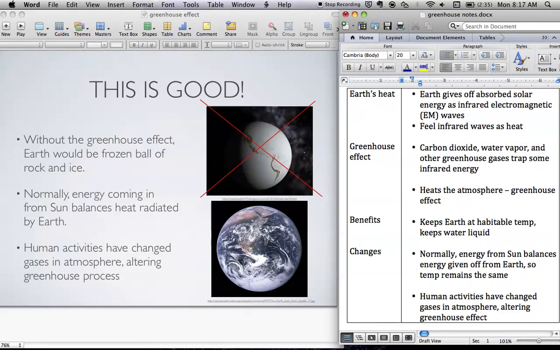And this is what we talk about when we talk about climate change, or what you might know as global warming. We're going to talk about this more when we get to our climate unit, but it's important to know that the greenhouse effect is different than global warming. The greenhouse effect is how the atmosphere traps heat given off by the earth, and we'll see that global warming is a change in the greenhouse effect. But for right now, greenhouse effect traps energy, infrared energy given off by the earth in the atmosphere.